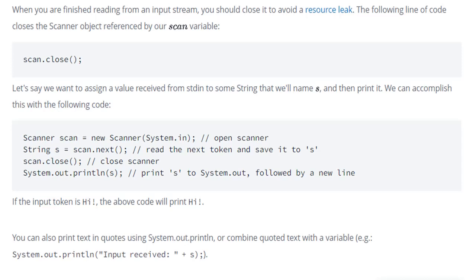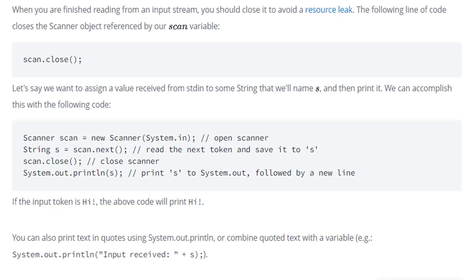Next, System.out.println, that is standard output. It prints s to System.out followed by a new line. If you just put System.out.print, it will print s to System.out, and that's it. It will not go to the next line. If you suffix it with ln, it will go to the next line. If the input token is Hi!, the above code will print Hi!